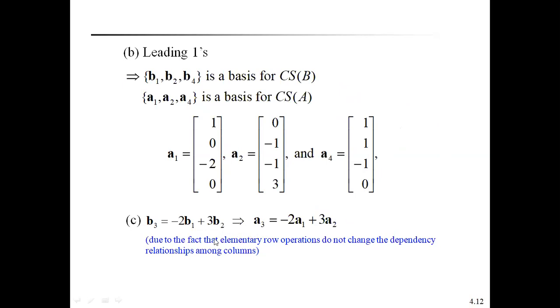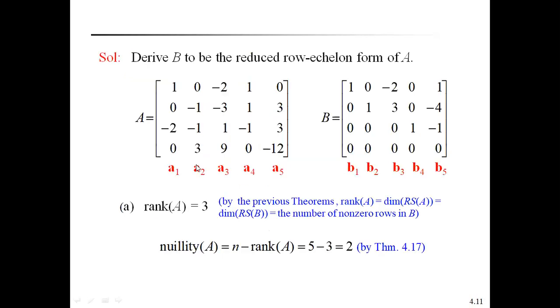That means it is in the reduced echelon form of matrix B. That corresponds to the actual matrix A. We can write A3 is equal to minus 2A1 plus 3A2. We can check this one. A3 is equal to minus 2A1 plus 3A2. Minus 2 plus 0, that is minus 2.